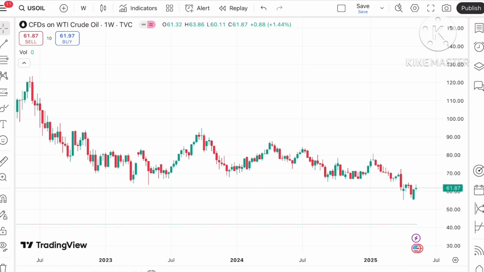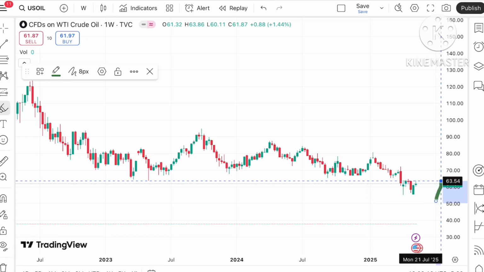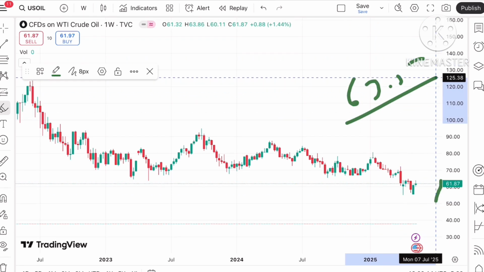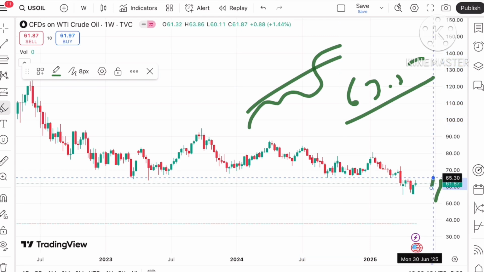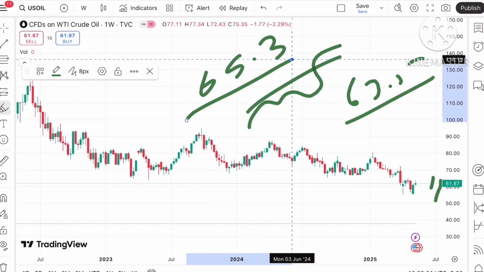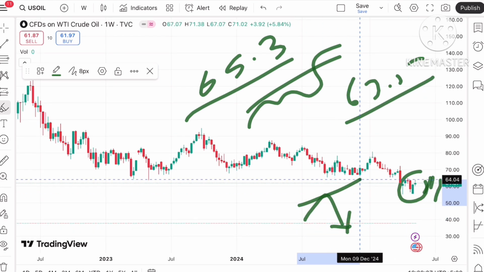Coming back to the crude price, we have seen a continuous upside for 2 weeks. Chances are high that if it sustains, it will cross a level of 63.5 because this level is already weak. So chances are high the price will go further up and touch a level of $65.3. Then there will be a zone breakout, so we can see it touch a level of around 65.3. A bounce back can come from that particular level.